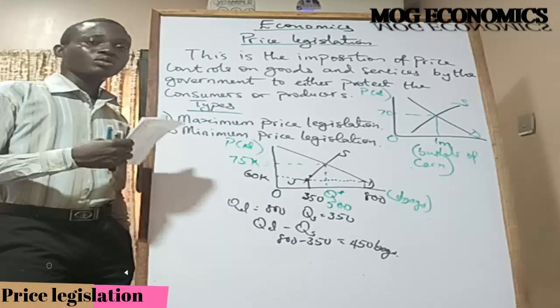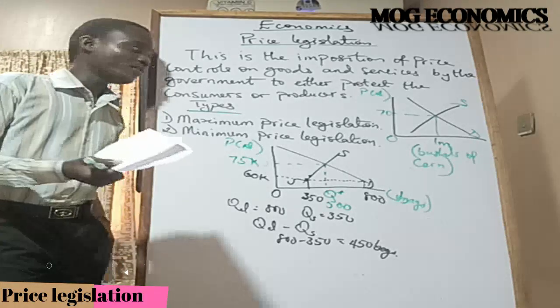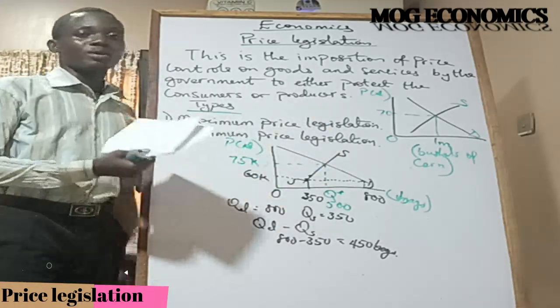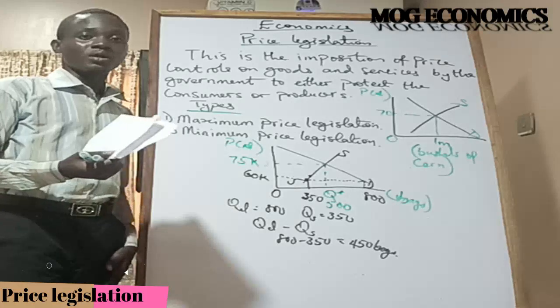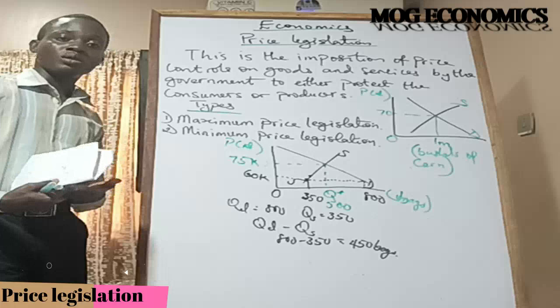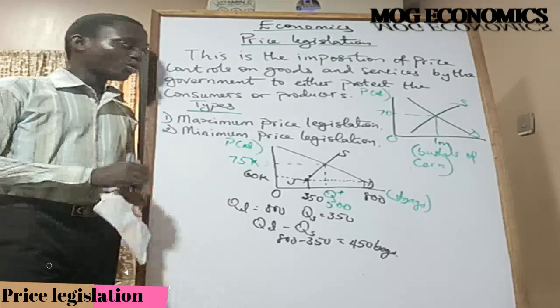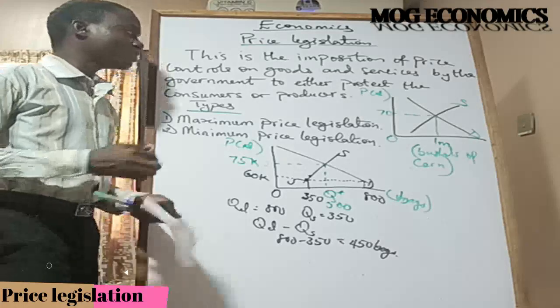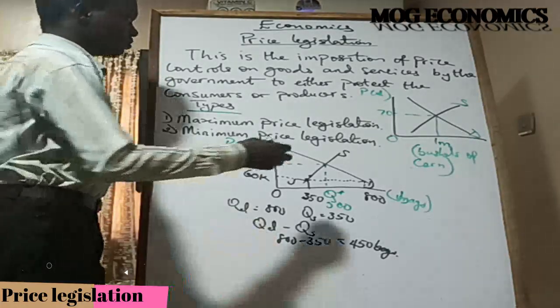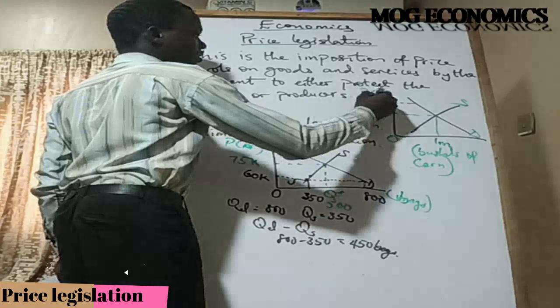So what they're now going to do is they will impose a minimum price legislation. So if the government is saying 70 naira per bushel is not protecting sellers enough, right, then to impose a minimum price legislation, it has to be more than the unfair price of the market at that particular period of time. So the government can now say, let's do this. So we are looking at 120 now.